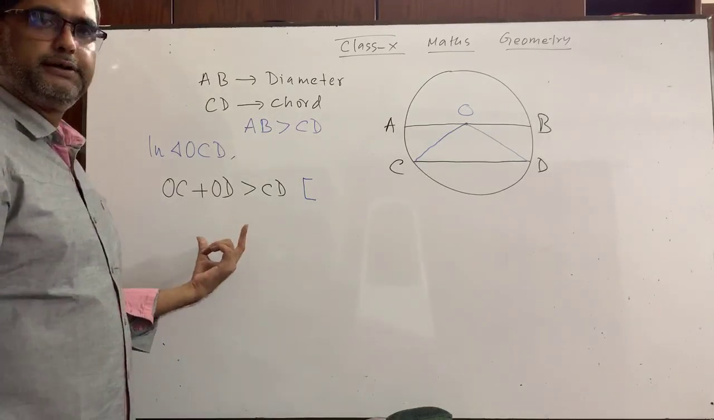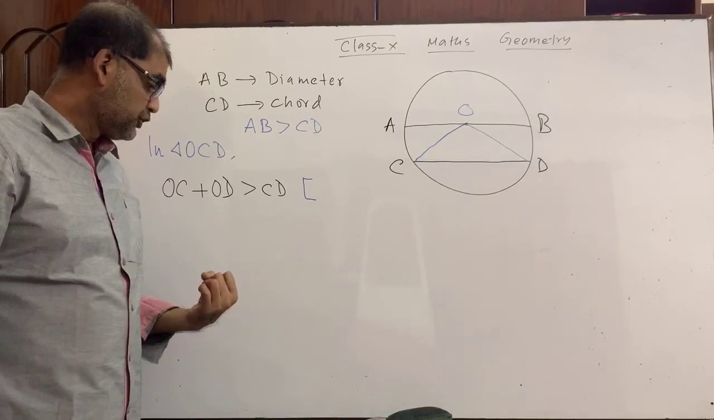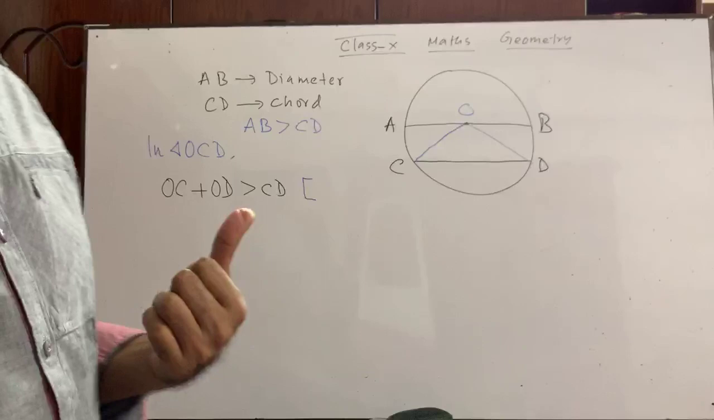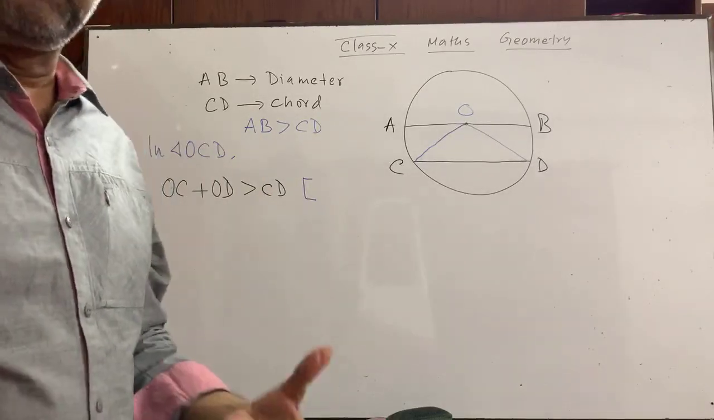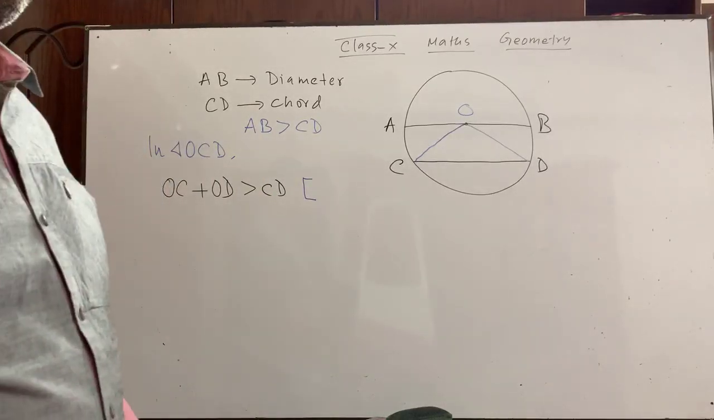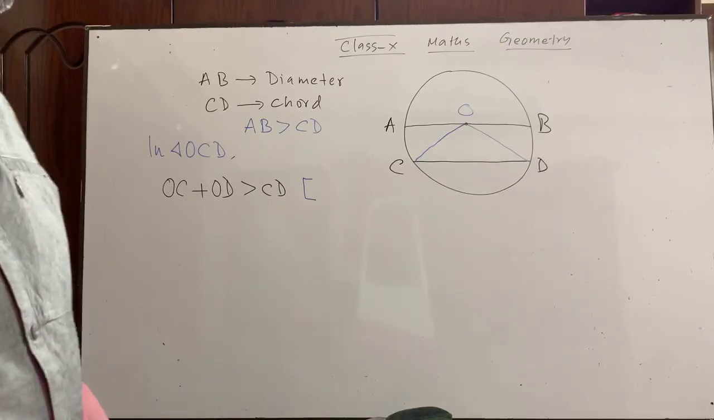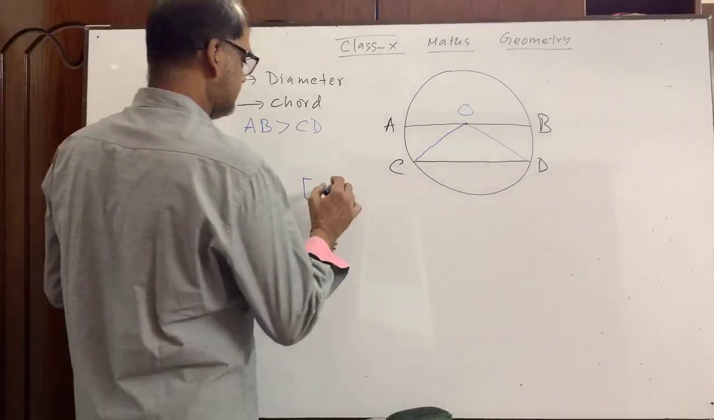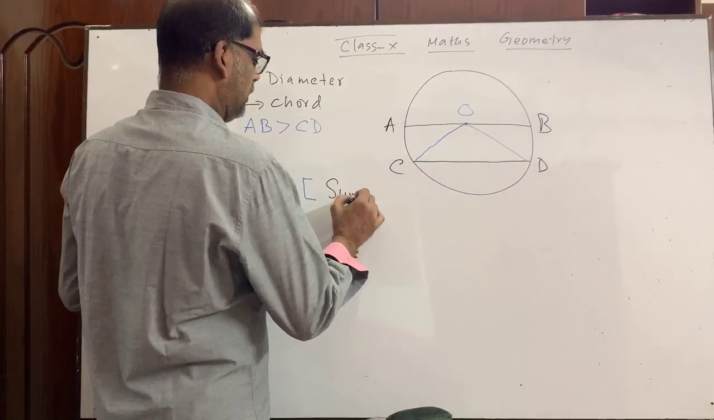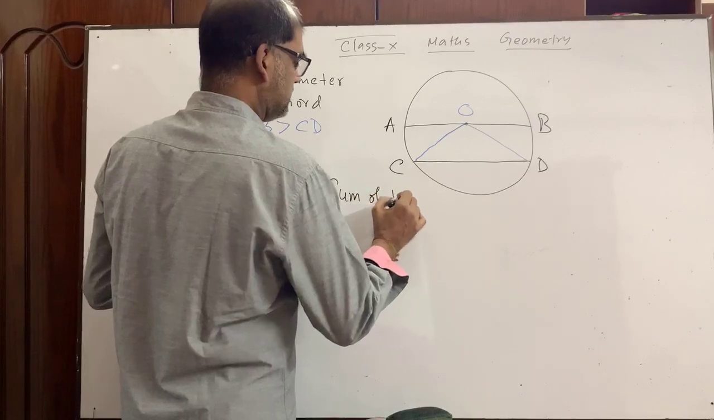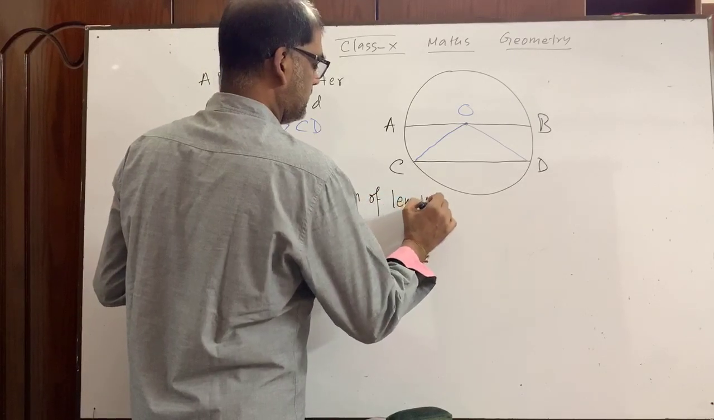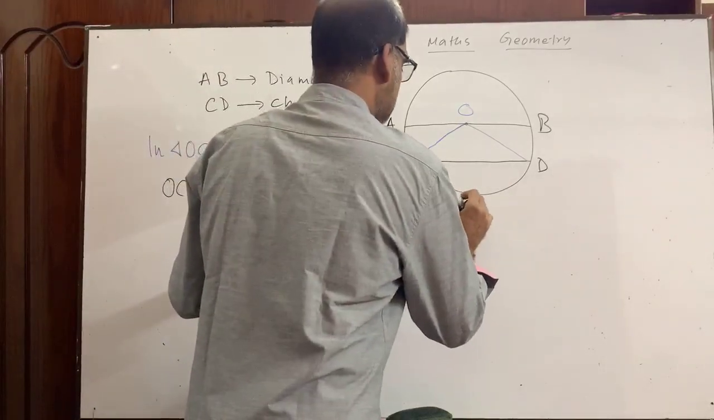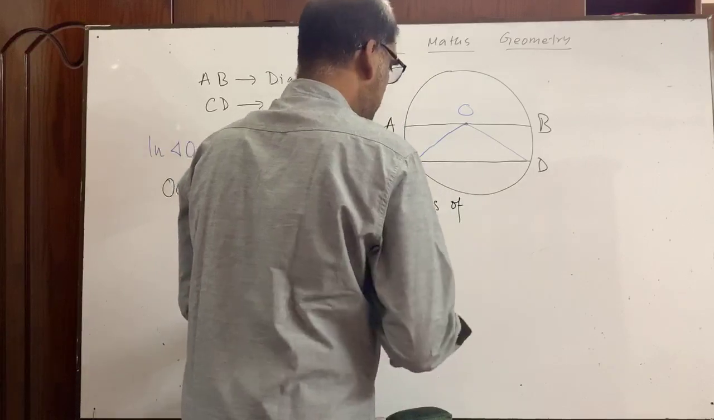I think you have got it. But my dear students, those who wrote me the justification are not right. Okay, I am writing. Sum of lengths of any. The word is any.